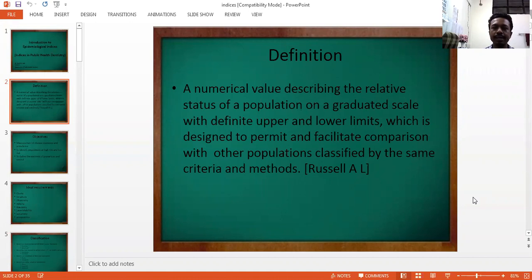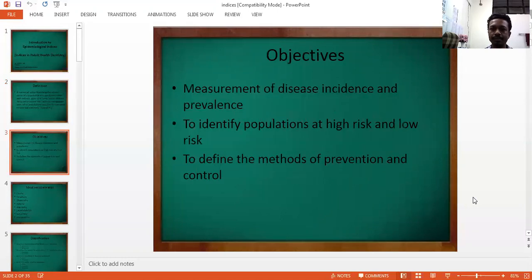An index is a numerical value describing the relative status of a population on a graduated scale with definite upper and lower limits, which is designed to permit and facilitate comparison with other populations classified by the same criteria and method. This is the definition of an index, which is given by Russell A.L.